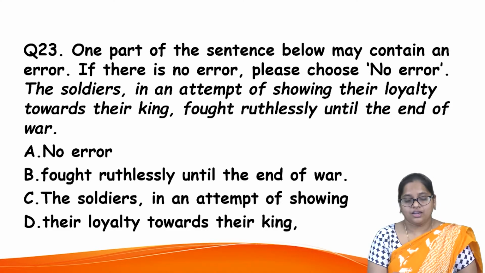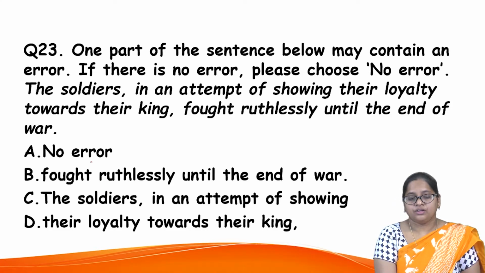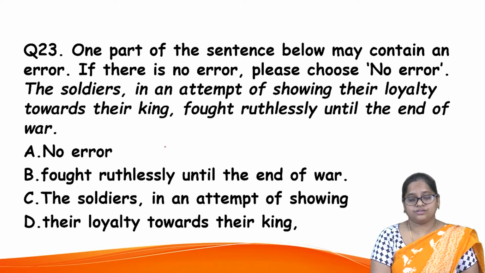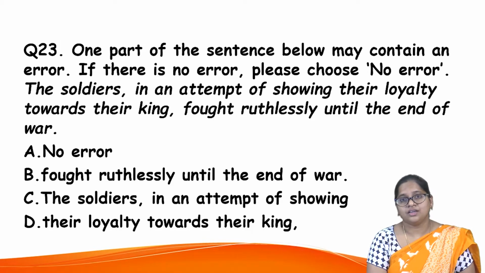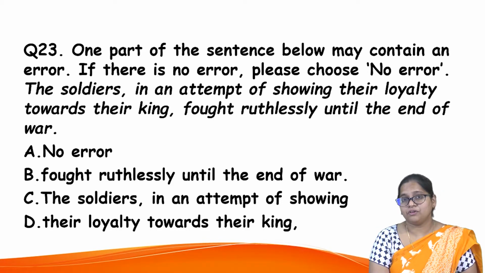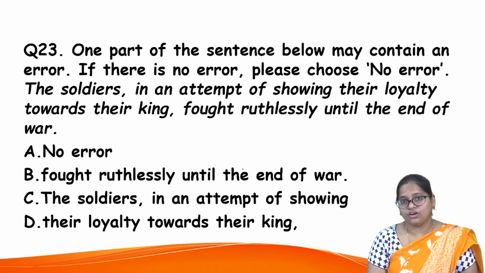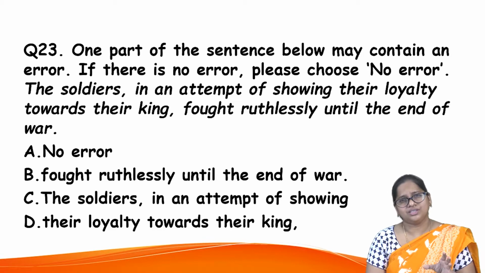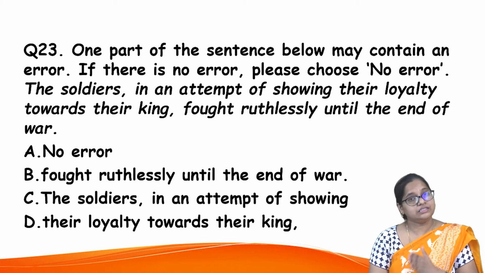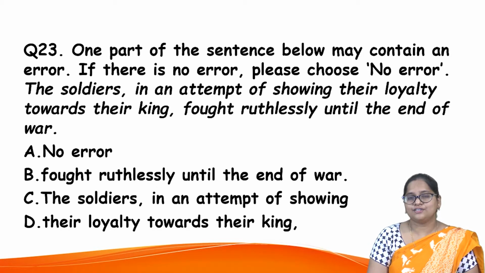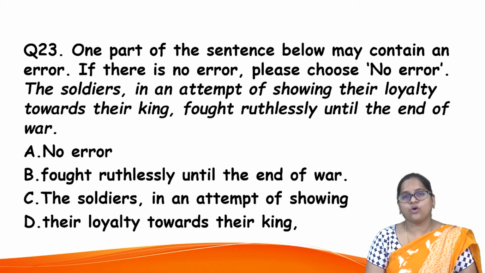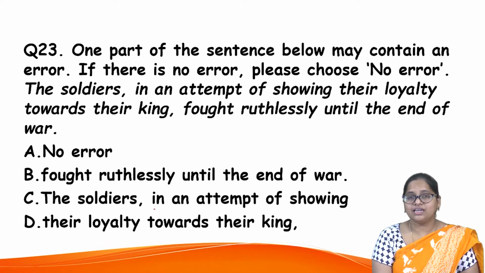This is the sense. Now, what is so wrong? No error. Is this sentence perfect? No. Fought ruthlessly until the end of the war. What is that? Ruthlessly, continuously, without giving back until the end of war. Next, the soldiers, in an attempt of showing. The soldiers, in an attempt.